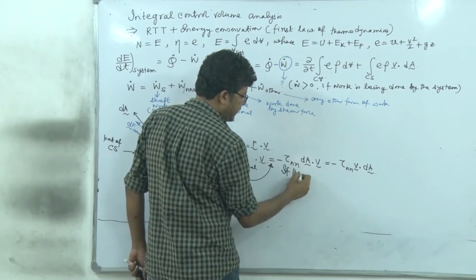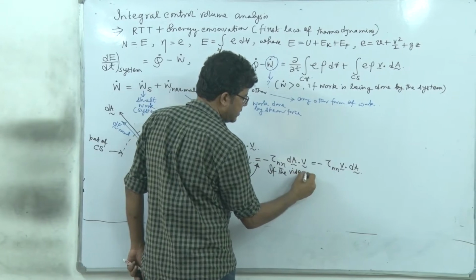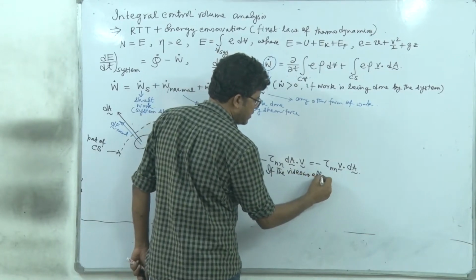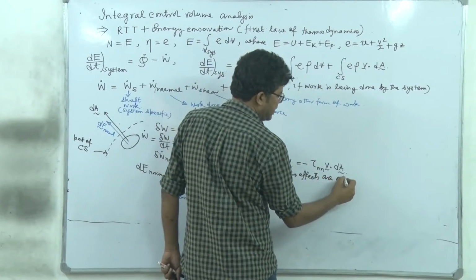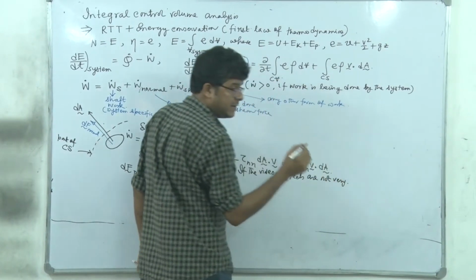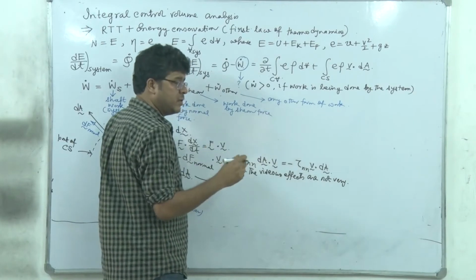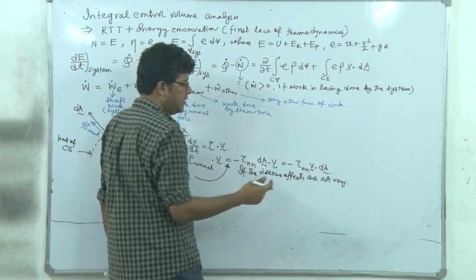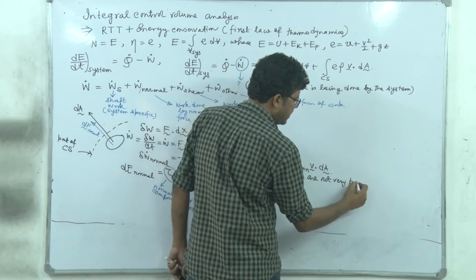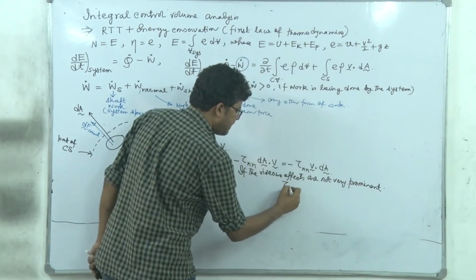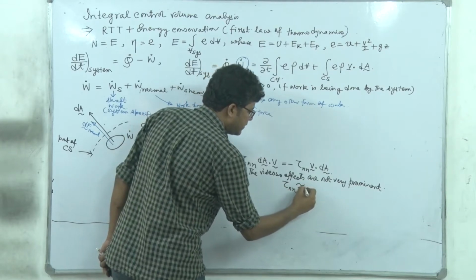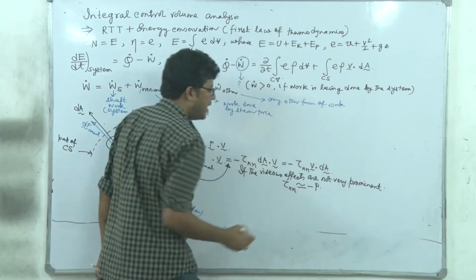If the viscous effects are not very prominent, I am not saying it is inviscid flow, it is viscous flow, but the viscous effect is not so severe, then this normal stress is nearly equal to minus P.